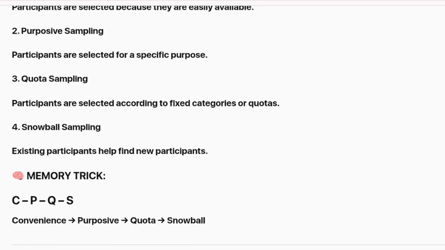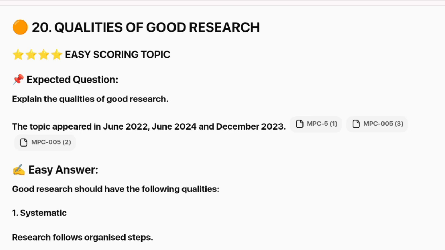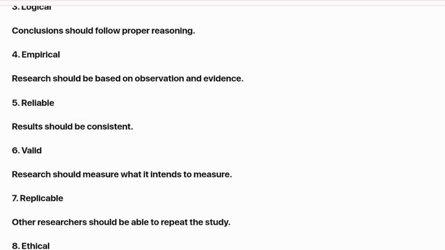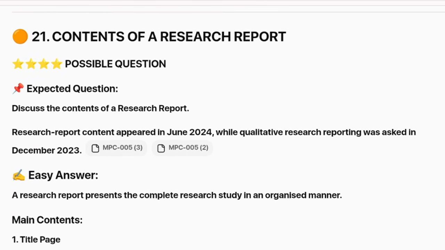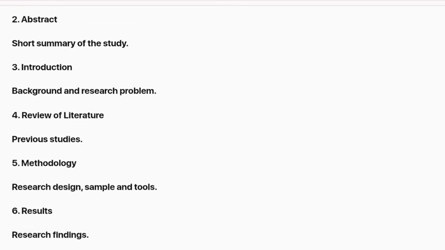For research report, remember IMRAD: introduction, method, results, and discussion. For case study, remember one case, deep study. And for qualitative data analysis, remember the simple flow: data, coding, categories, themes, and meaning.